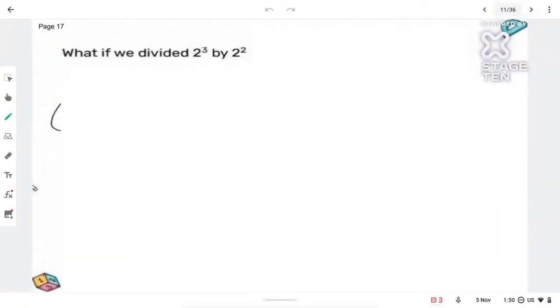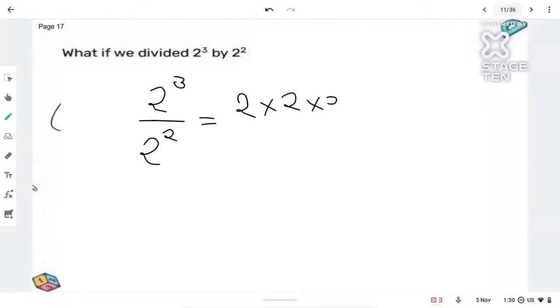So let's move to the next part. The next question says, what will happen if we divide 2 raised to 3 by 2 raised to 2? Now, no need to calculate. Let's do it this way. 2 cube is nothing but 2 into 2 into 2, divided by 2 square, which is 2 into 2. Now one 2 cuts, another 2 cuts, since one is in the denominator and the other in the numerator. So what answer am I getting? I'm getting the answer as 2.